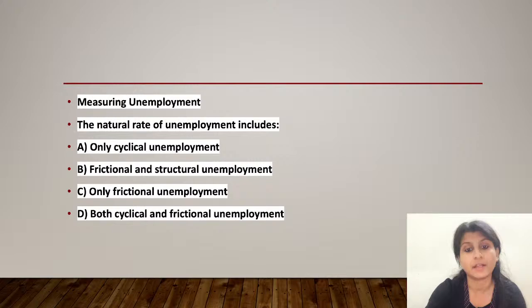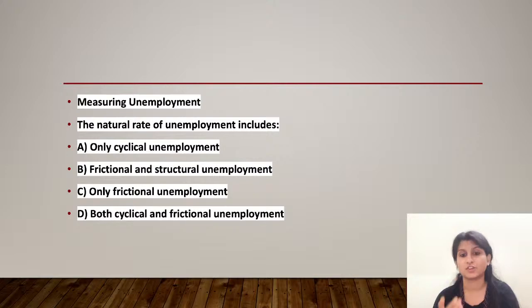Therefore, option B correctly includes both frictional and structural types, which are inherent to the labor market and persist even in a healthy economy. So that is option B. Moving on, next question. Please pay attention to this one.